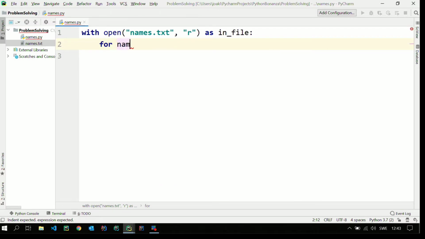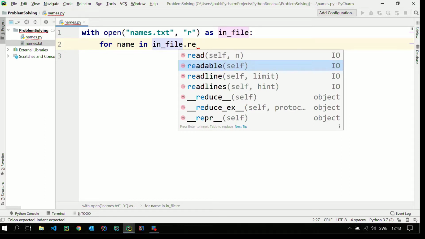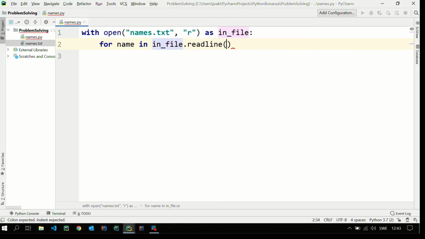What we can start out with is just say for name in infile, and then we have a number of methods here: read, readline, and readlines. I can use readline. That would read one single line and give it back to me. Readlines would read all the lines into a sequence, and then I can work with that sequence. So this will read the entire file at once. This will read one line at a time. Well, let's start with readline actually. We don't need to read the whole file. So this will actually give me one line.